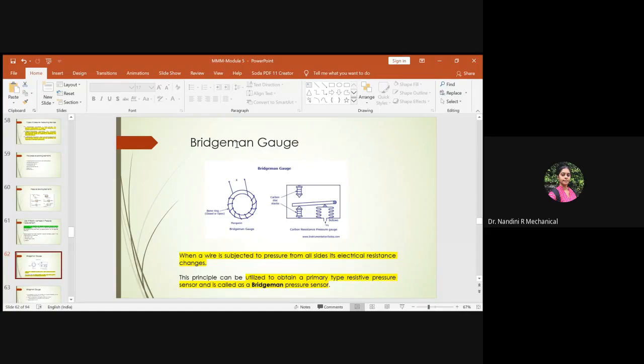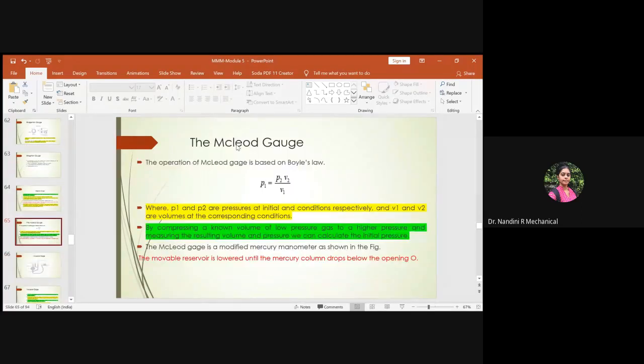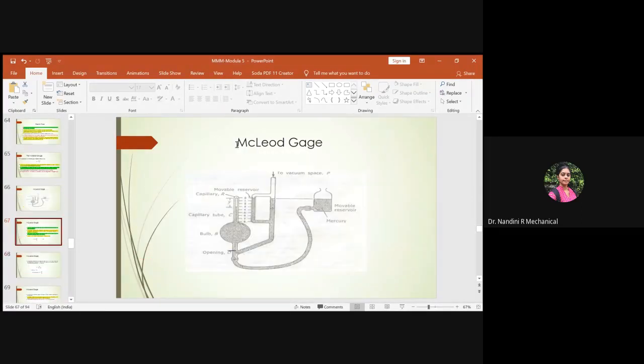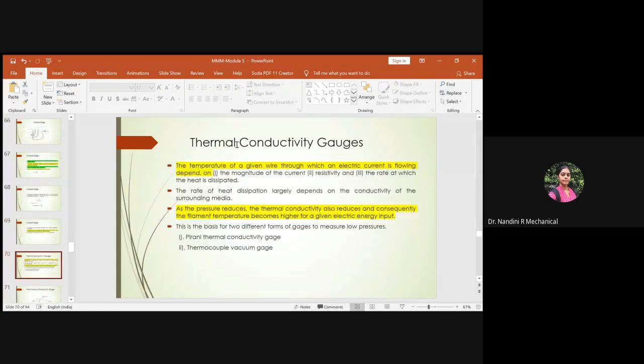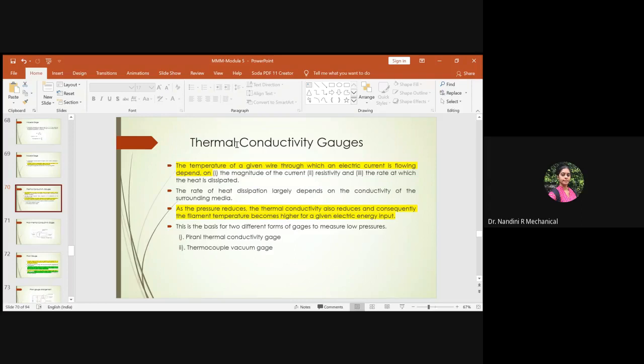We also dealt with the Bridgman gauge to evaluate pressure, and also the McLeod gauge, right? In our syllabus, we have one more gauge to study, with respect to the thermal conductivity aspects associated with pressure parameters. This is called the Pirani gauge. Okay, so you should understand what it means. This is the last type of measuring instrument under your syllabus to measure or evaluate the pressure parameters. This is associated with the thermal conductivity aspects.